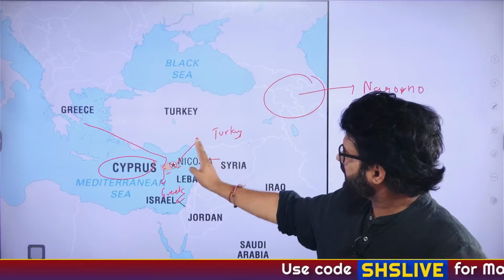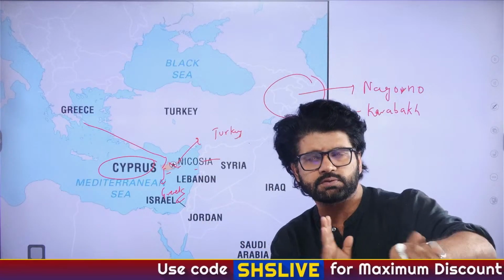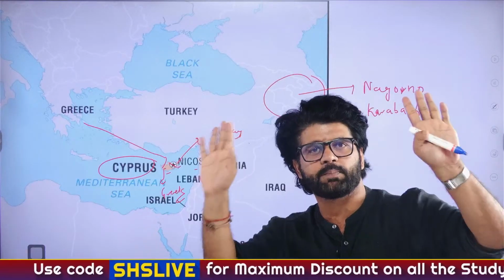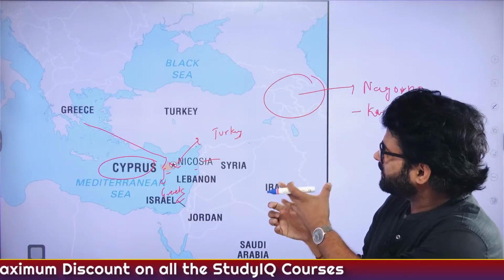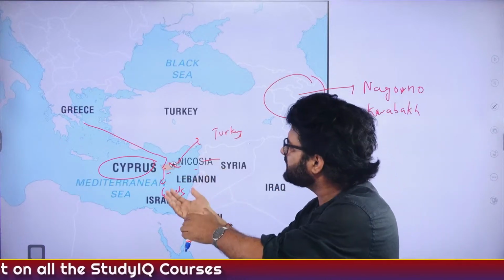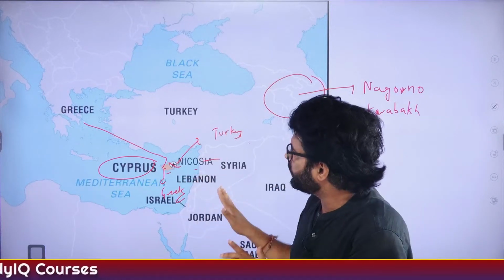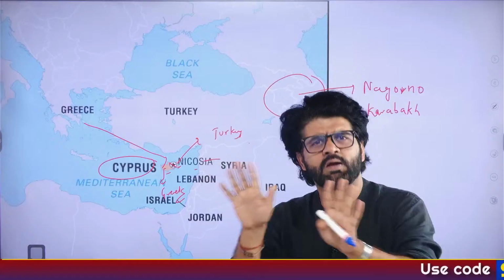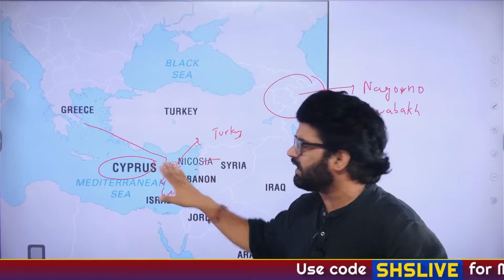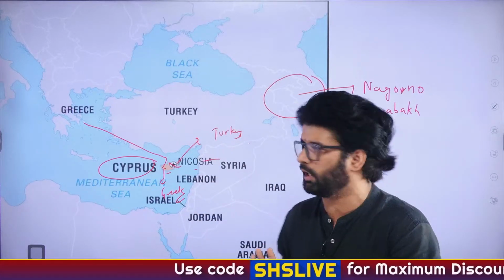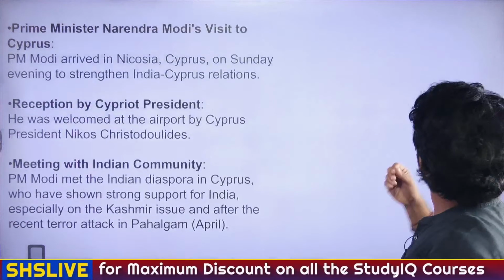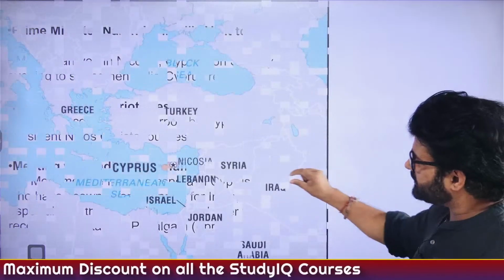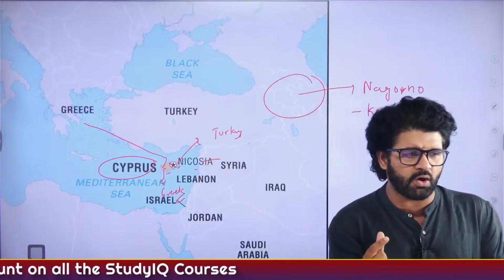North Cyprus we don't support, we support South Cyprus, the Greek origin people. And in general, most of the people in South Cyprus support Greek origin, many people do. In general, the basic consensus in Cyprus is against Turkey. That is what I'm trying to tell you here. There are two different groups which have formed here. Now, if we talk about the India-Cyprus relationship, you can see that Cyprus is a very small region here.